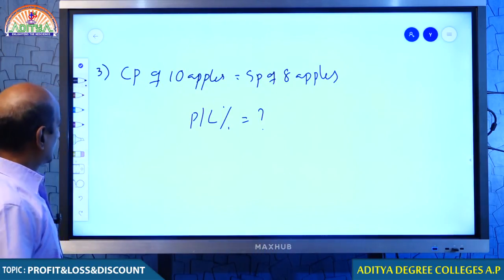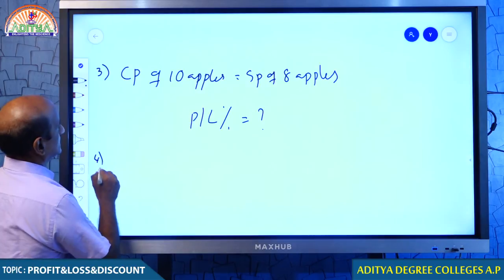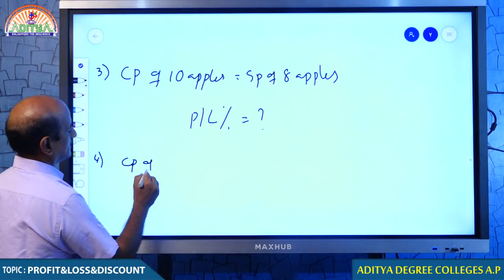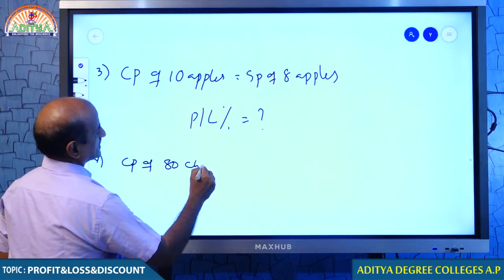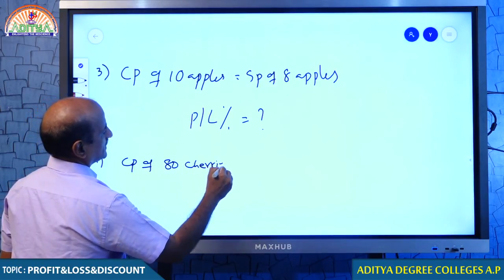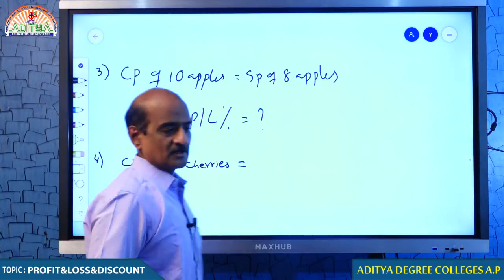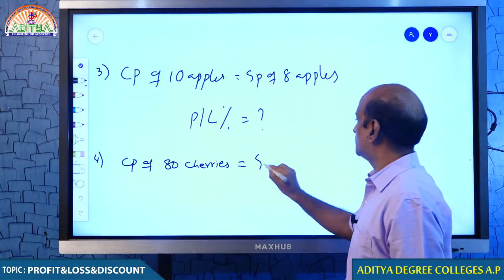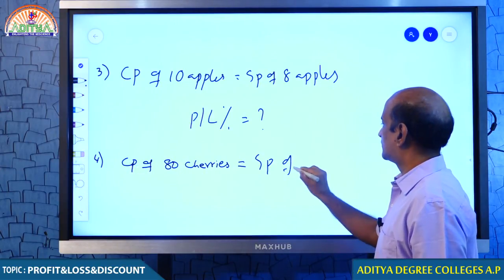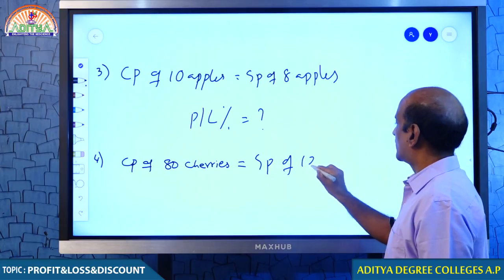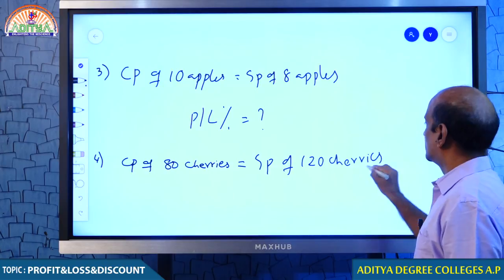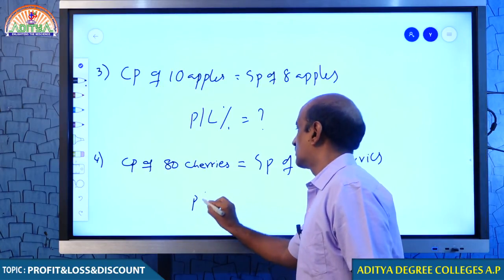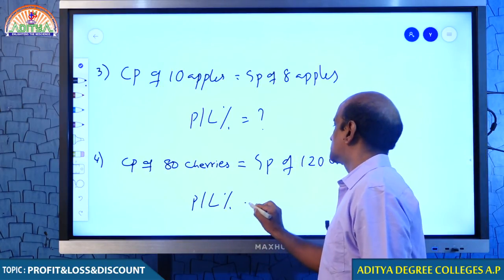Okay. Now, come to question number 4. One more question. Let me suppose that cost price of 80 cherries is equal to selling price of 120 cherries, you must explain to me whether he is getting any profit or loss. If that is so, how much must he be getting?